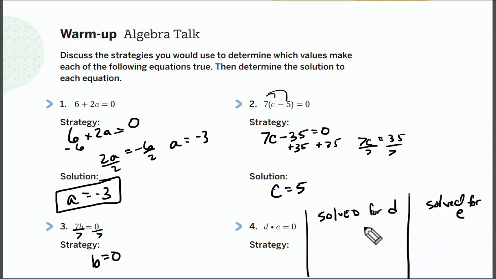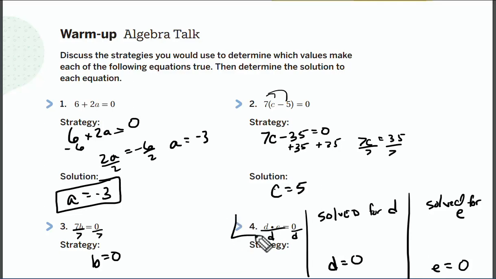Alright, so let's solve for d and let's solve for e. This means I want my answer to be d equals, and this means I want my answer to be e equals. So what would I do here? I would divide by e to get rid of that, and 0 divided by e is 0. Or I would solve for e and then divide by d, and 0 divided by d is also 0.